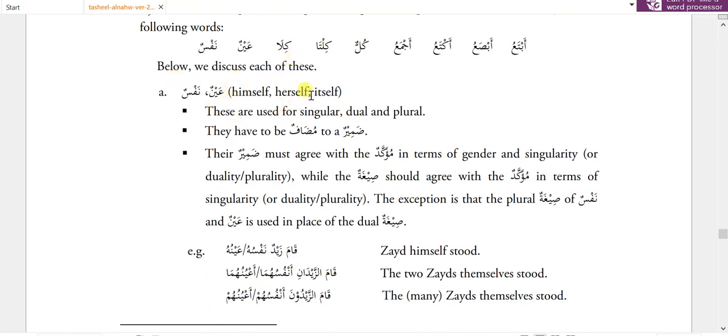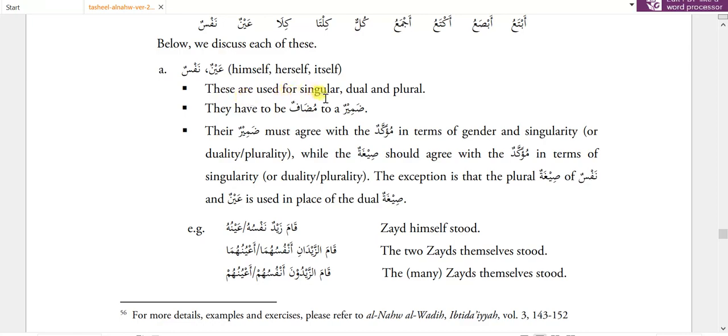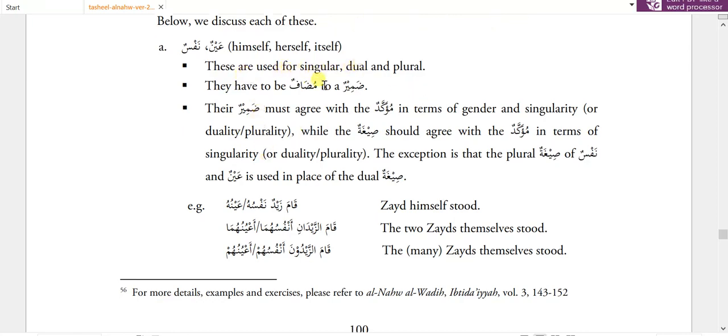Ainun, nafsun: himself, herself, itself. These are used for singular, dual and plural. They have to be muzaf to a zamir, which means the zamir is muzaf ilay. Their zamir must agree with the muakkad because the zamir is referring to a previous pronoun or proper name. So it should agree with that referred word in terms of gender, singularity, duality or plurality, while the sega should agree with the muakkad in terms of singularity. The exception is that the plural sega of nafsun and ainun is used in the place of the dual sega.